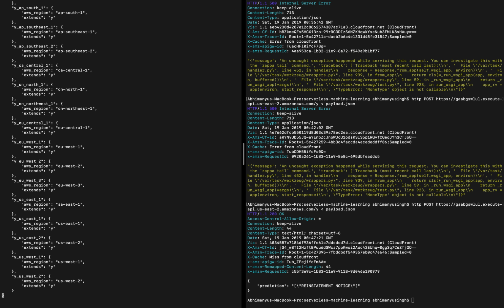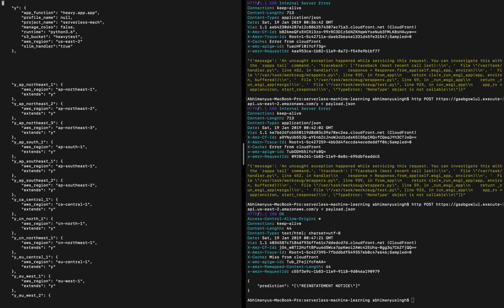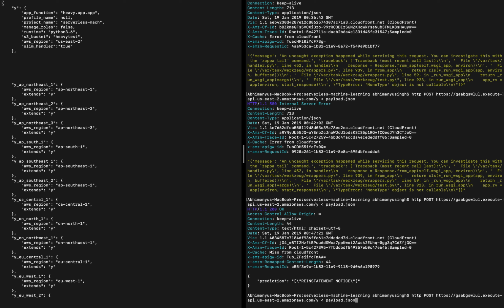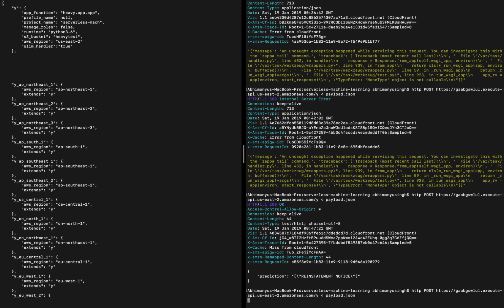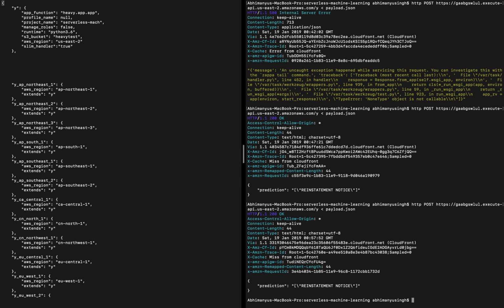So as you know, it has been deployed. And for initial testing, we can use the http post command from our terminal right here. I had a test file created called payload.json, and it's going to run it. So here we see that the test case ran successfully and it has given us the prediction.